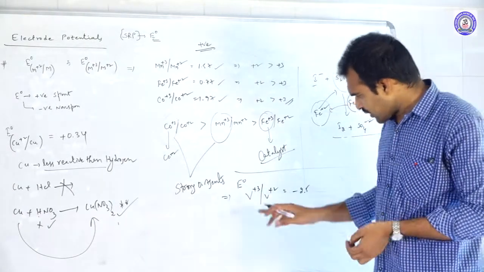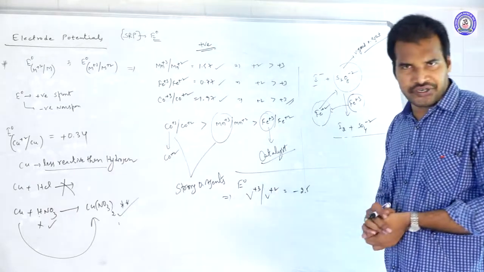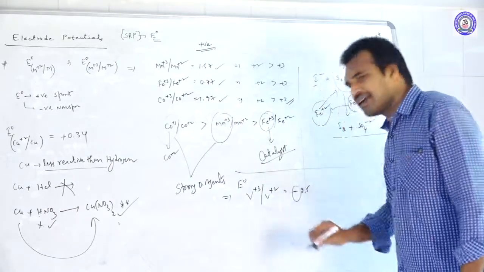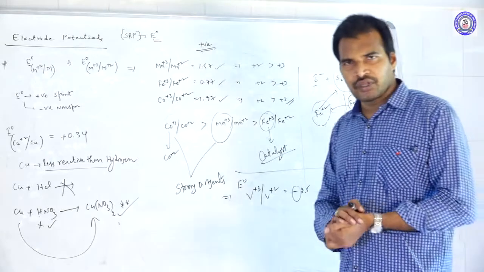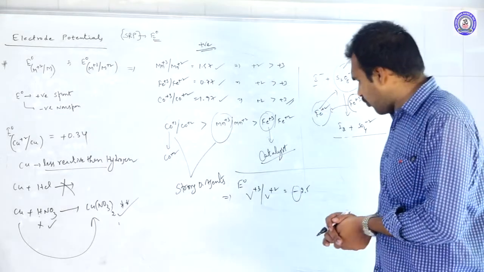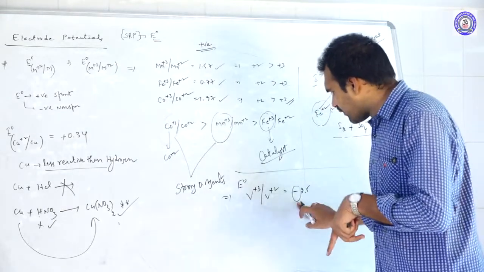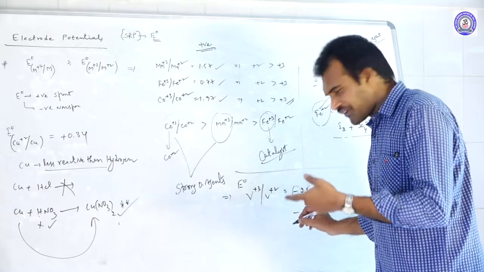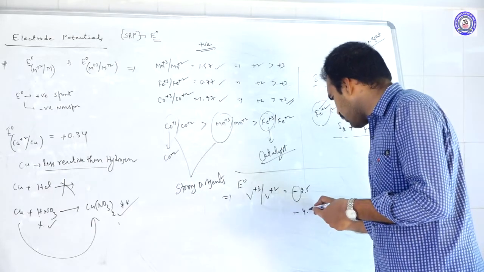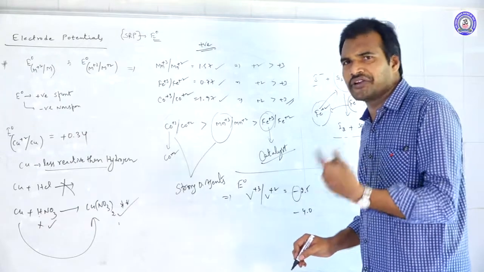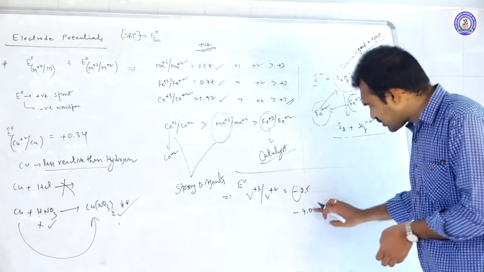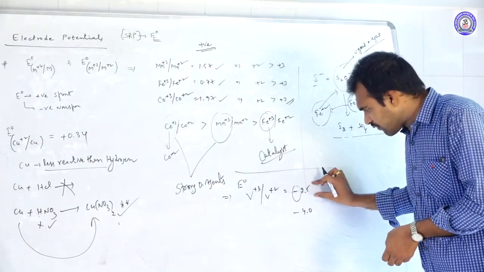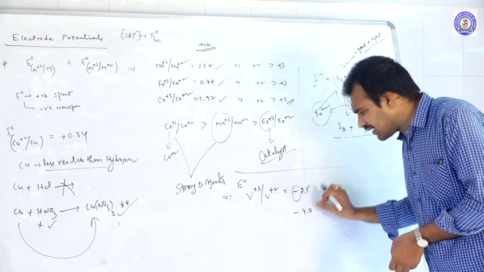Actually, is this +3 to +2 spontaneous? No chance. Why? Because it's negative. It's non-spontaneous only. Its expected value should be around minus 4.0, minus 4.2 like that. But unfortunately, this E naught value is a little bit higher than the expected value.